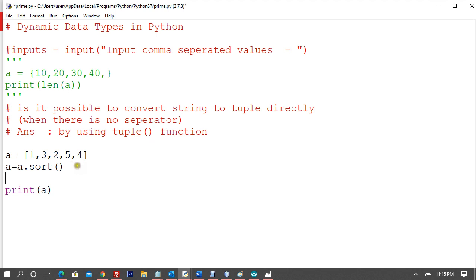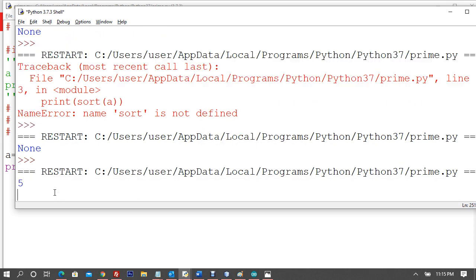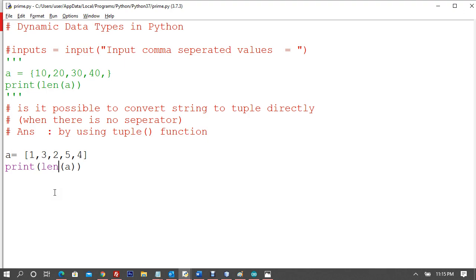So let me show a few more things. For example, in lists we can use many different things. If I say give me the length of A, I should get 5. Yeah, that's absolutely fine.